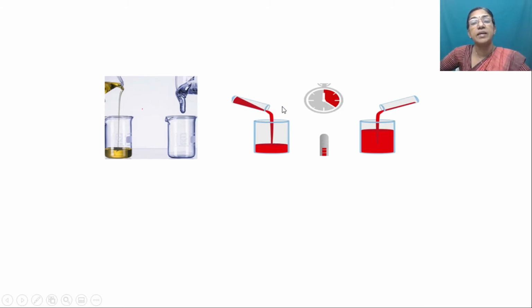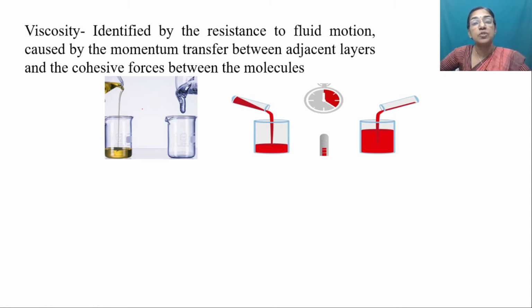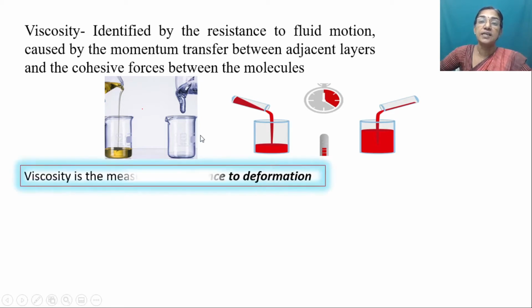Viscosity can be defined as the resistance offered by one layer of the fluid to another, or it can also be defined as the resistance to fluid motion caused by momentum transfer between the adjacent layers and the cohesive forces between the molecules. Or in other words, we can define viscosity as the resistance to deformation.